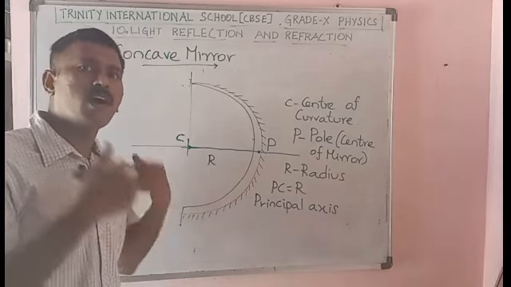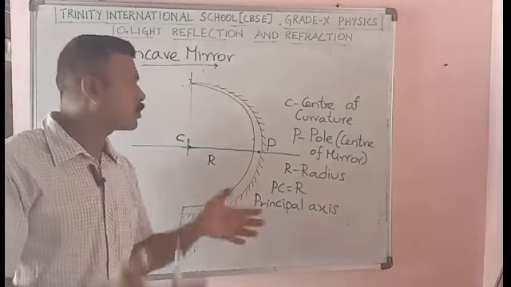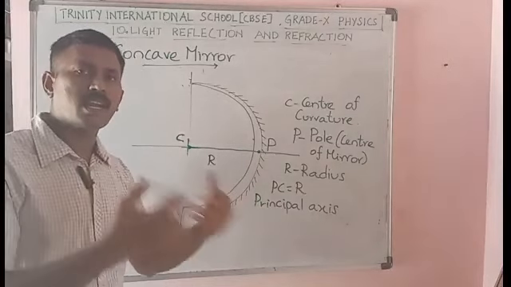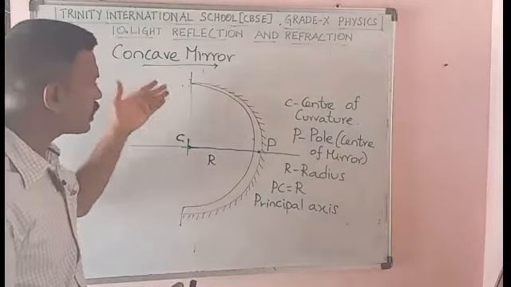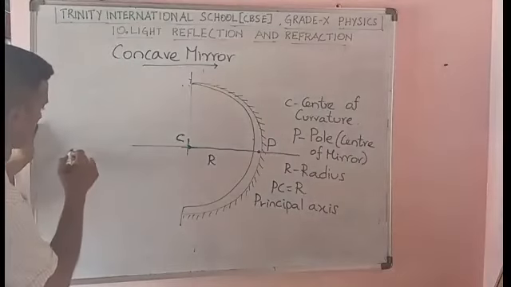I am considering all the light rays that are coming parallel to the mirror. Parallel light rays, above the axis and below the axis. This is the principal axis.